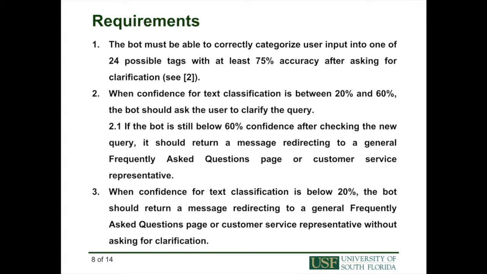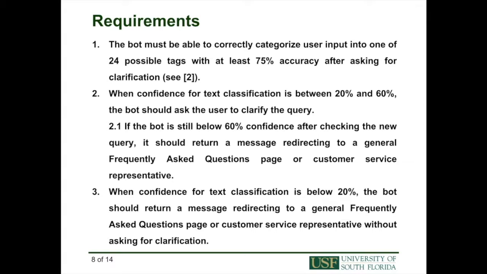The requirements are as follows. 1. The bot must be able to correctly categorize user input into one of 24 possible tags with at least 75% accuracy after asking for clarification. 2. When confidence for text classification is between 20 and 60%, the bot should ask the user to clarify the query. 2.1. If the bot is still below 60% confidence after checking the new query, it should return a message redirecting to a general FAQ page or customer service representative.